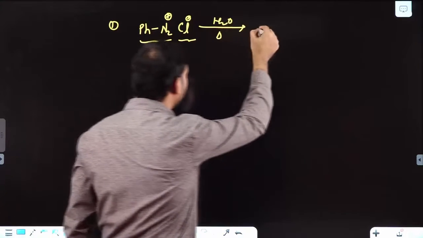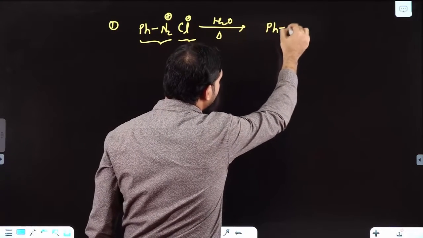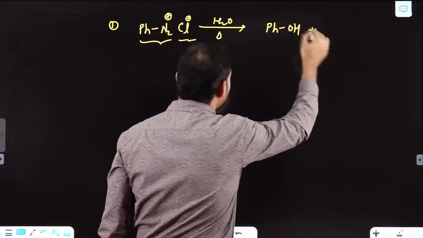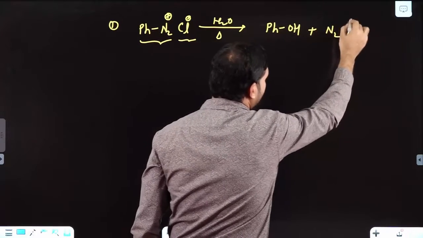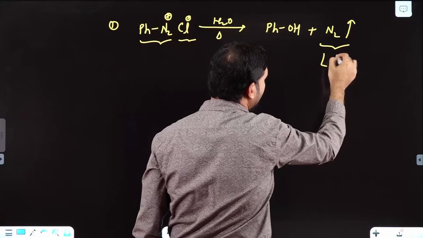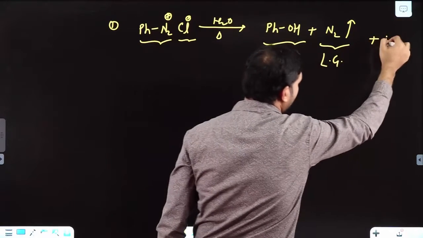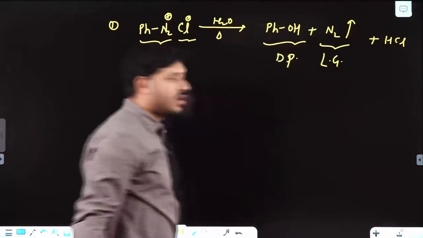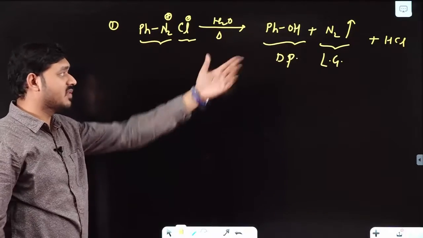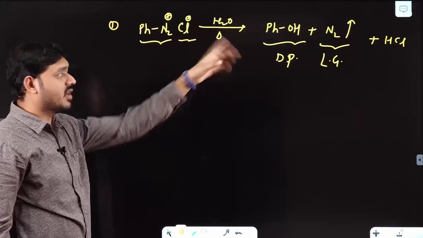So due to water, what happens here? It forms PhOH, but N2 as a gas is released. This is your leaving group, this is your desired product, and also HCl is removed. Now you can understand here N2 as well as HCl. So N2 is one of the best leaving groups.